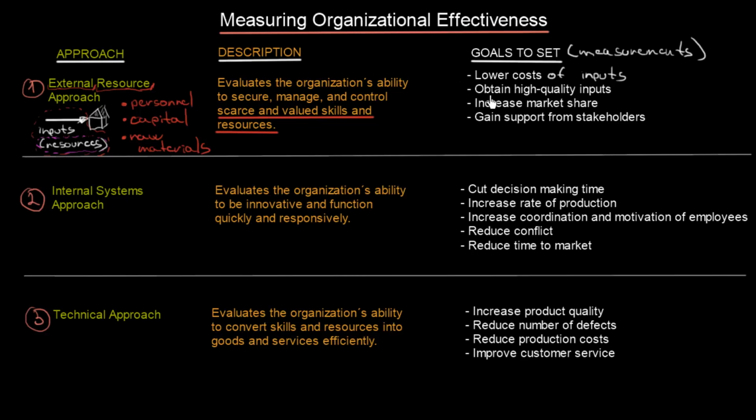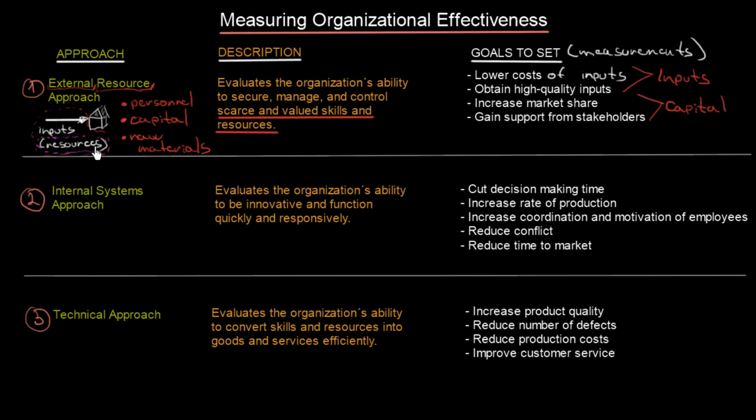You see, either lower cost of inputs or obtaining high quality inputs is basically talking about inputs exactly as we have said. Now, this is a little bit indirect and tricky. We have increasing market share and gaining support from stakeholders. It is basically talking about one particular input, which is the capital or the money. So capital. The more capital we have, the more value we are able to create within our organization. So that was the external resource approach.